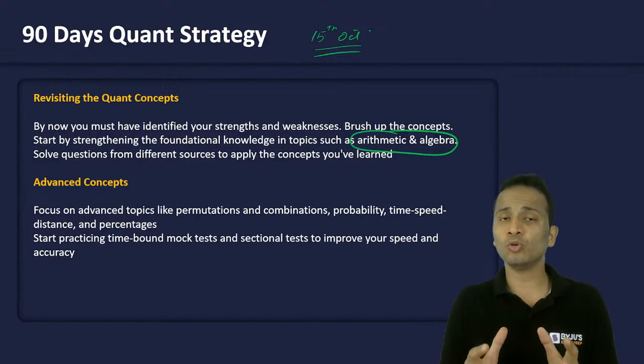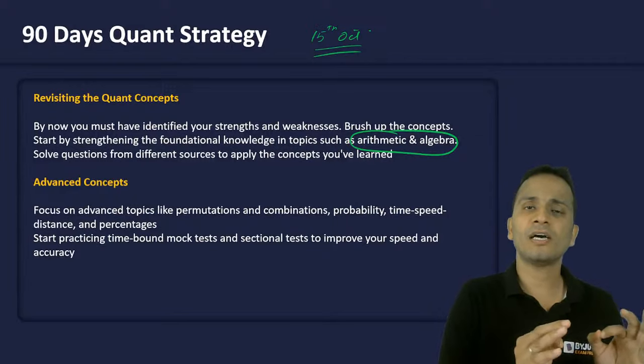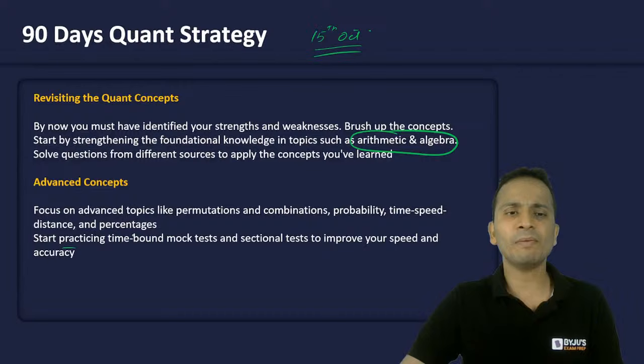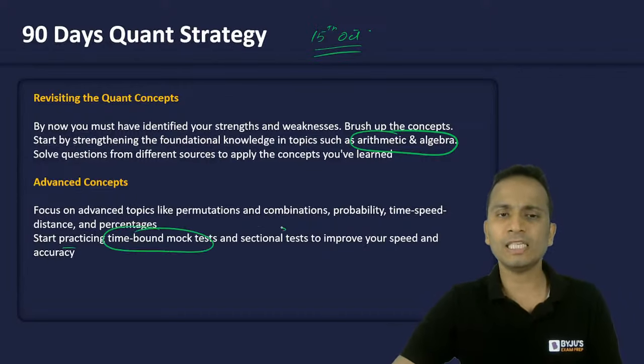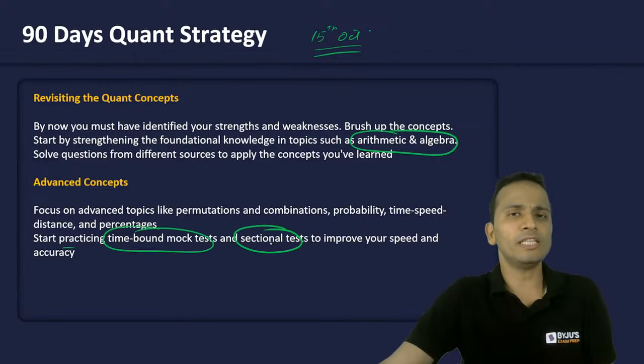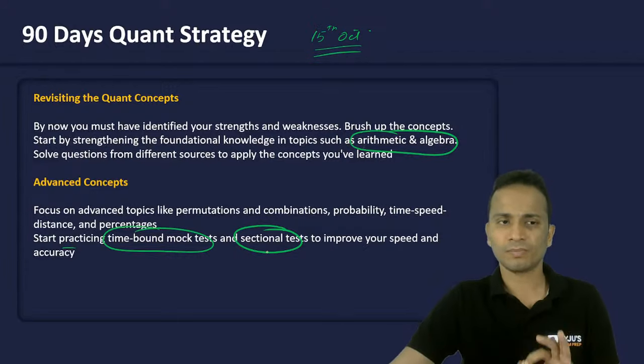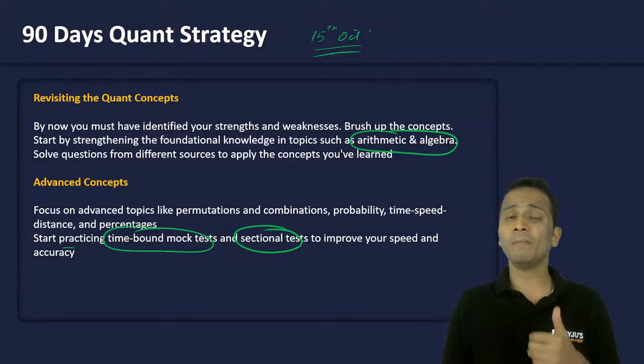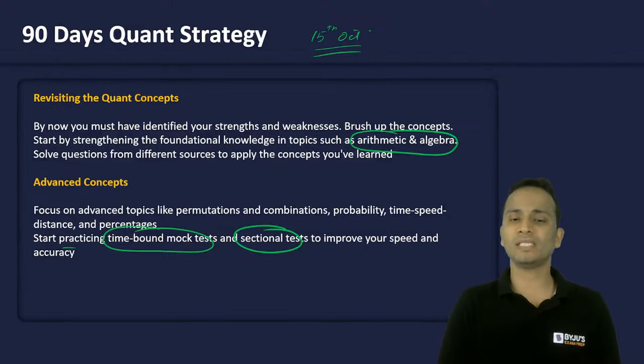That will come through when you practice higher difficulty questions. So start practicing time-bound mock papers or the sectional tests that are already there in your portal. This will help you in building up your speed as well as accuracy.